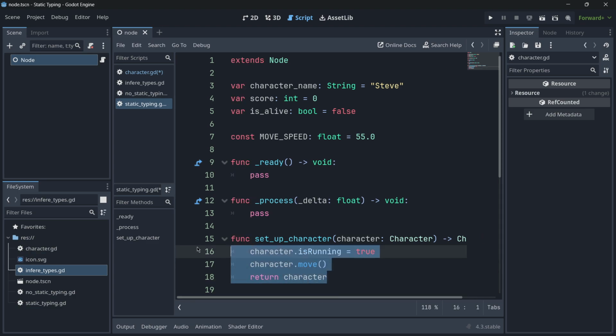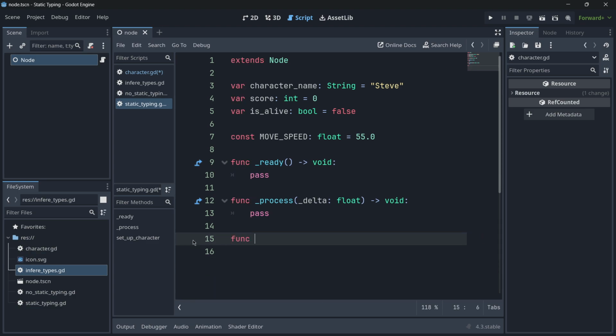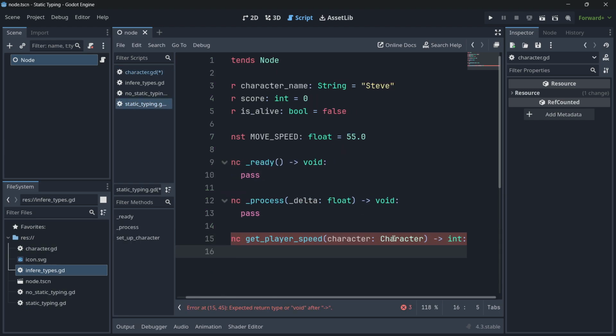Do you want another example? For example, func, I will actually create it. No, let's create it over here. Func get speed, get player speed, for example. And this will receive once again the character, okay, with static typing to make everything a little bit handier. And the speed is of type int, okay? So I will return an integer.